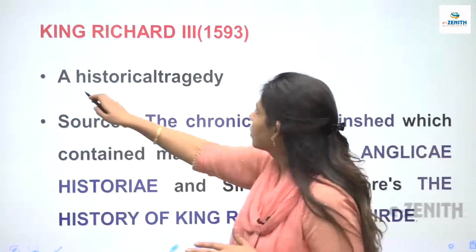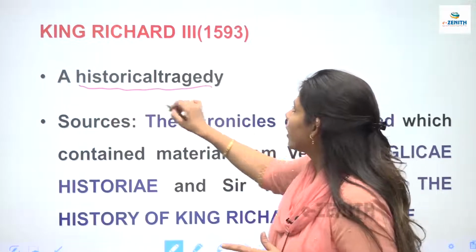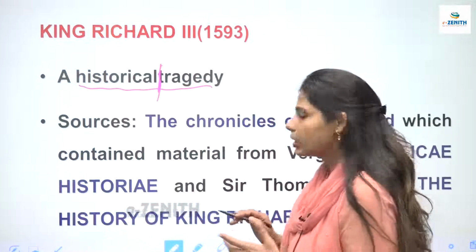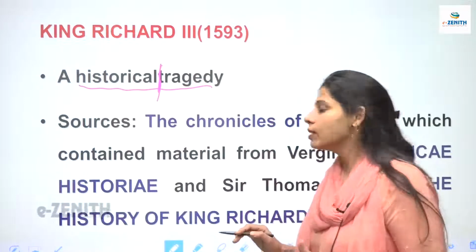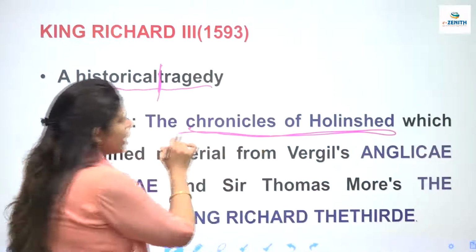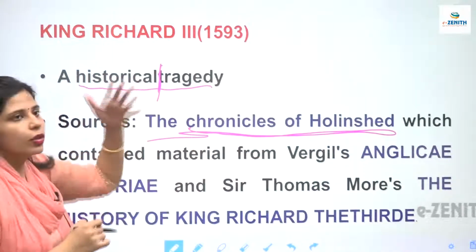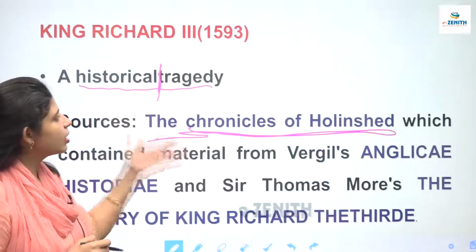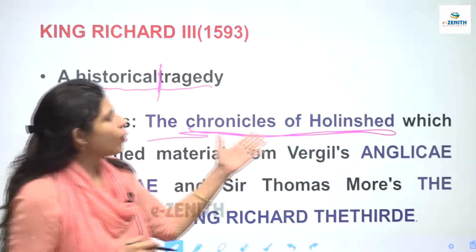Historical tragedy है, ठीक है? King Richard III is a historical tragedy, and the source of it is the Chronicles of Holinshed. क्या है इसकी सोर्स? ये कहाँ से, जो रेफरेंस है शेक्सपियर ने कहाँ से लिखी है? The reference has been taken from the Chronicles of Holinshed.